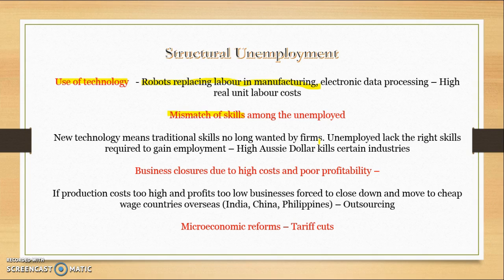so you might be unemployed because you lack the right skills to gain employment. Your particular business might close down because of high production costs, so therefore you might move overseas, so your job might be outsourced to another country. So for example, like in telecommunications, a lot of jobs get outsourced overseas, or the whole business might move offshore as well. Or it might be because of things like tariff cuts. So tariffs make imports cheaper. When we have tariff cuts, it makes imports cheaper,